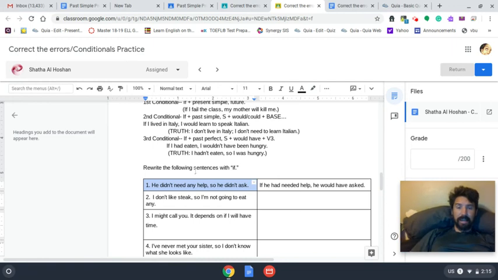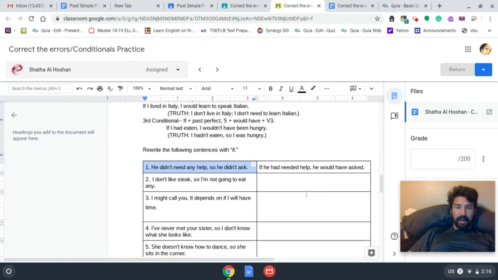If he, and then we go from negative to positive. If he had needed help, he would have asked for help. Here we're going from negative to positive. He didn't ask, he would have. Verb 3, asked.